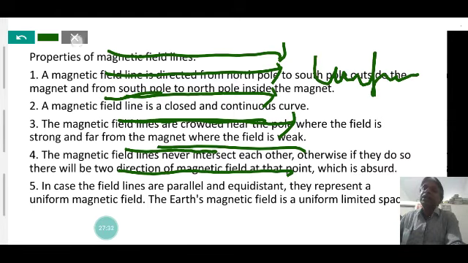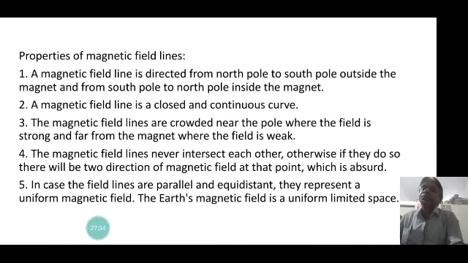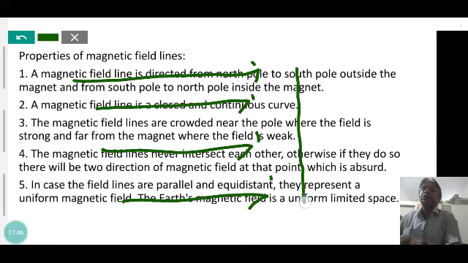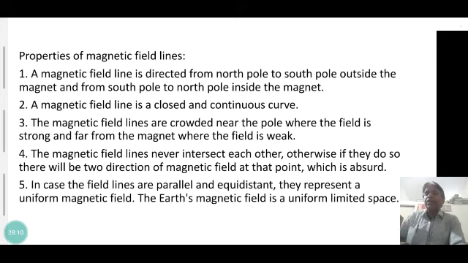If the magnetic field lines are drawn like this, but the distance is not equidistant, this magnetic field is considered a non-uniform magnetic field. It may be straight lines or curved lines, but if they are not equidistant, it is called a non-uniform magnetic field. But if the magnetic field lines are equidistant and parallel to each other, they are called a uniform magnetic field. Parallel and equidistant field lines represent a uniform magnetic field.